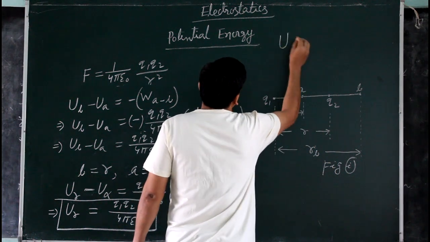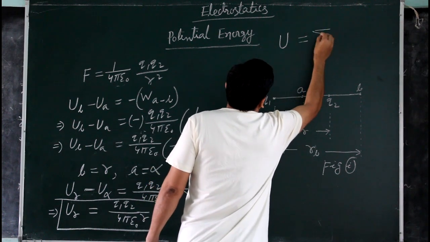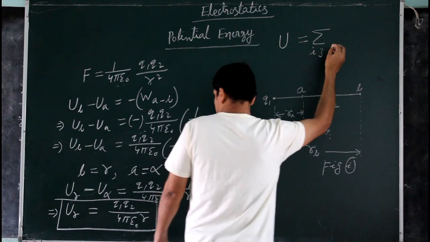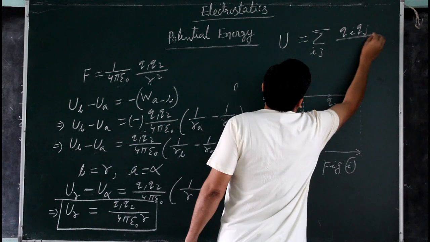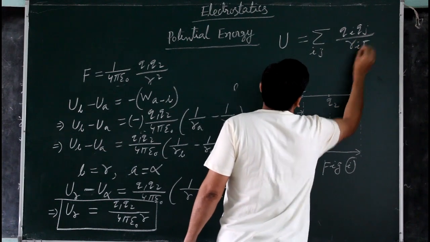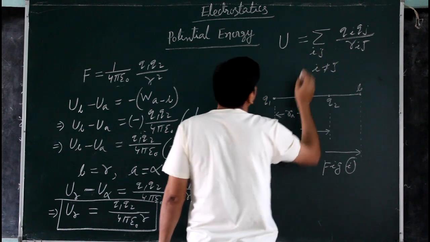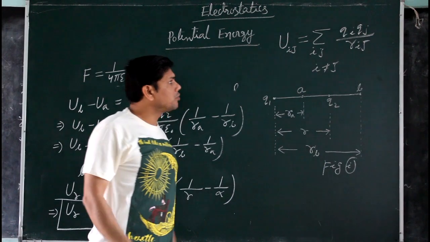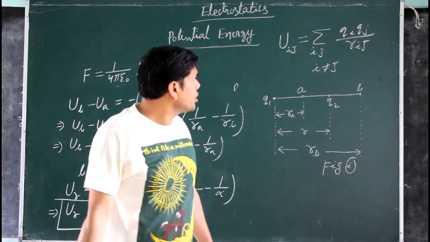U equals the summation over i and j of Q_i Q_j by 4 pi epsilon naught r_ij, where i is not equal to j. This is the potential energy due to many charges when they are placed close to each other.